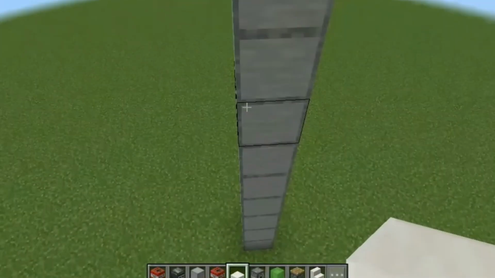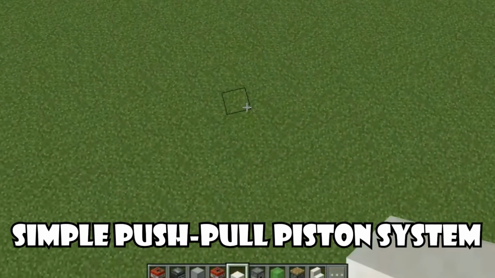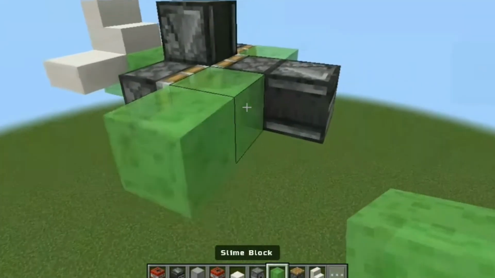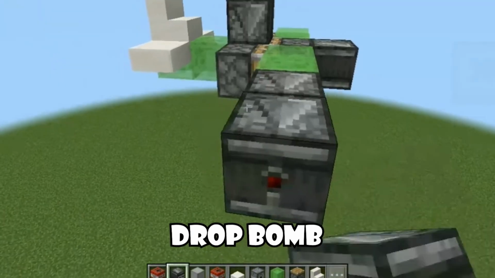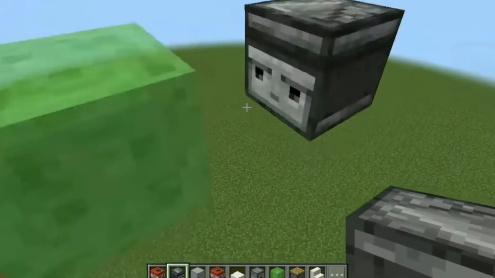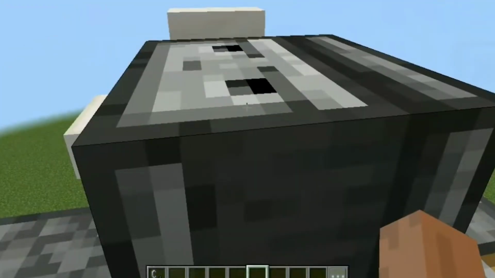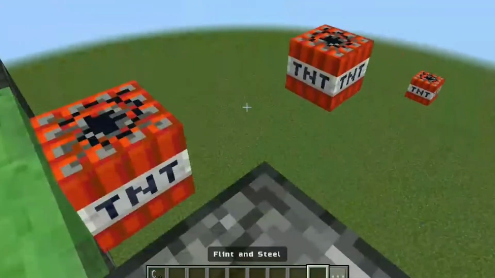Just designed like a modern stealth jet, its engine is a simple push-pull piston system that propels it through the air. If you want to drop a bomb, add a drop bomb and take down your enemies in just one go. It is fully functional in both Bedrock and Java, so take off, rule the skies, and look cool doing it.